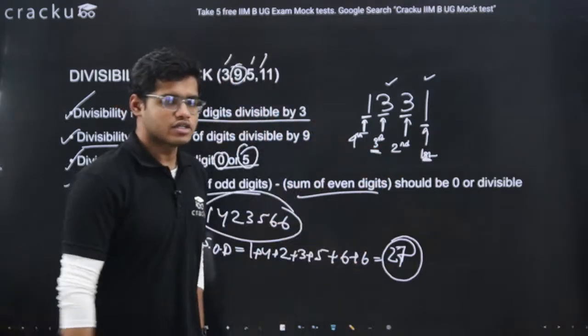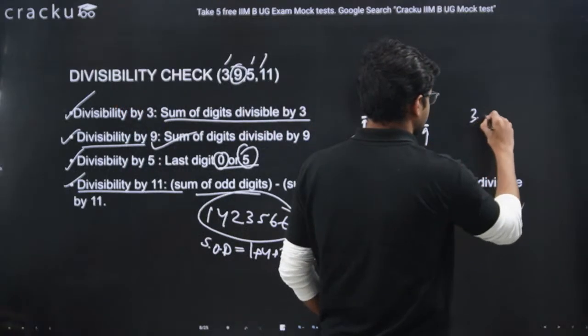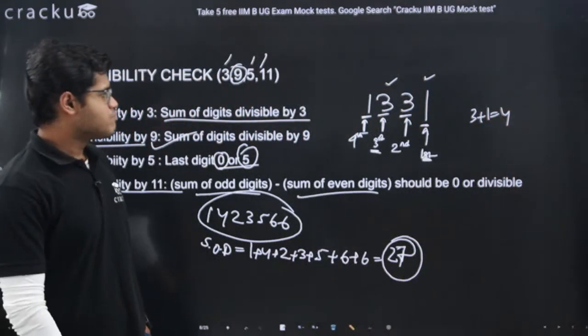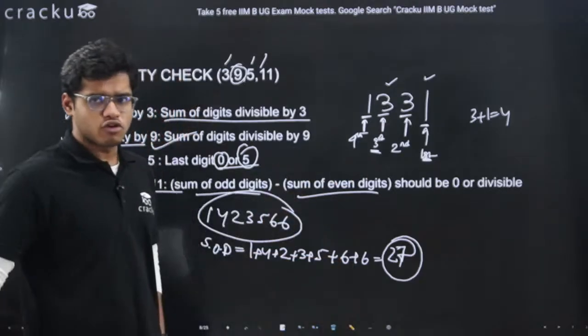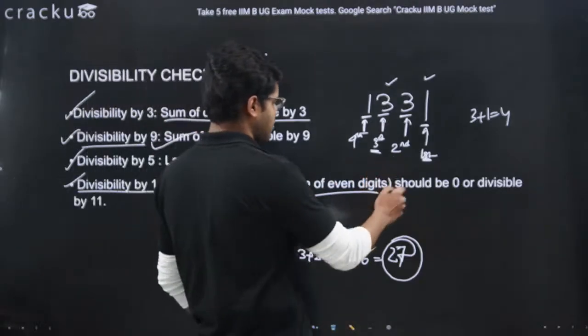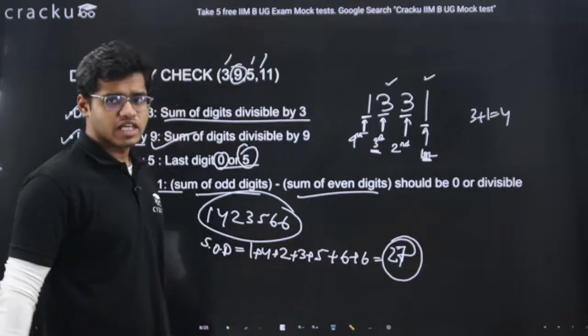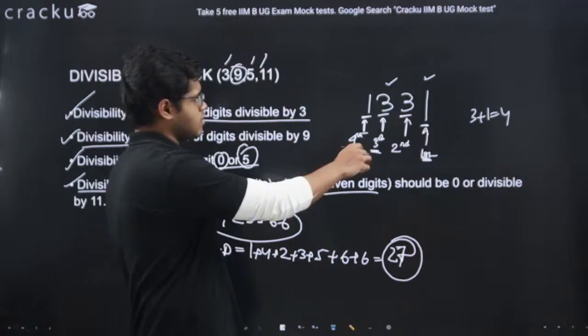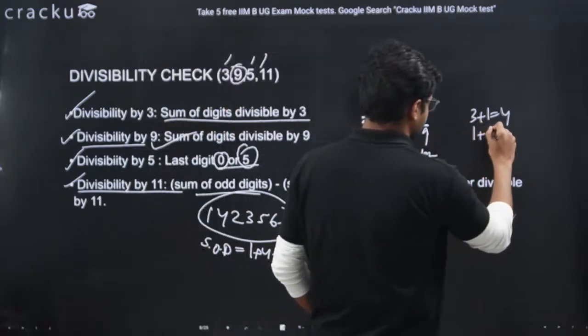What is the sum of these digits? The sum is 3 plus 1, which is 4. Similarly, the sum of digits in the second and fourth places, I mean the even places, the even digits which are in the second place and fourth place. What is the sum of digits in this case? 1 plus 3 equals 4.